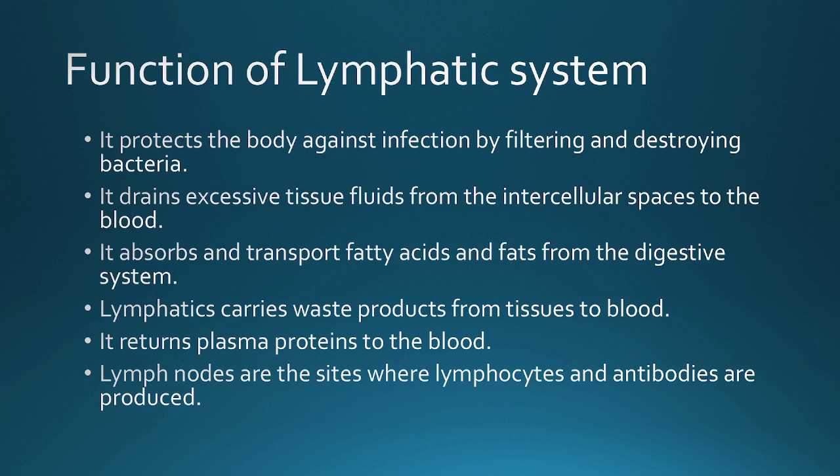Next, what is the function of the lymphatic system? First one is it protects the body against infection by filtering and destroying bacteria. Okay, there are lymph nodes which are responsible for the production of lymphocytes and for filtering the bacteria, viruses and pathogens which are there in the blood plasma. The lymphatic system is like a defense mechanism for filtering and destroying bacteria in our body.